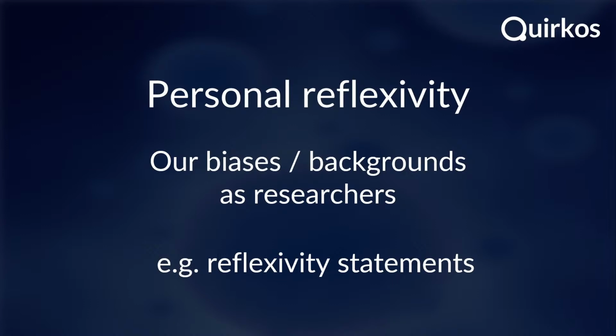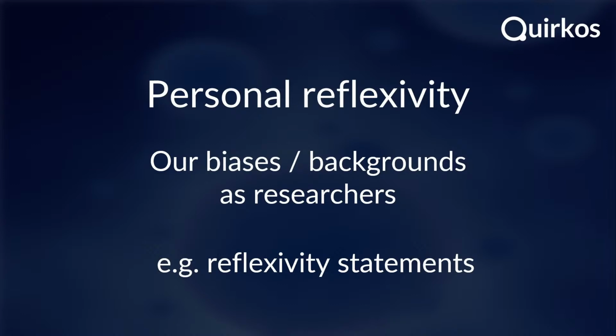And one of the very common ways in which this is done in the literature is reflexivity statements, sometimes also called positionality statements. There's a blog post on these which I'll put a link to in the description below that will tell you a lot more about these. But basically, you can see it sometimes when people are doing PhDs or writing a journal article, where they will actually start by introducing themselves, saying who they are, talking about their age, their race, their gender, other characteristics like that that might influence how they look at and interpret the data, and especially their positionality with regards to the data.